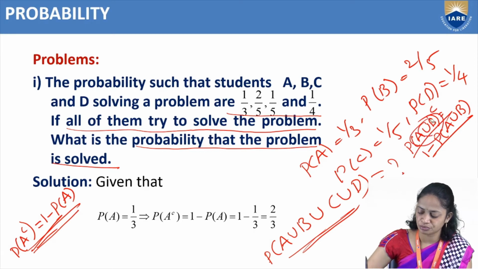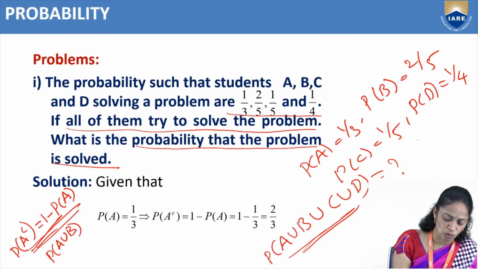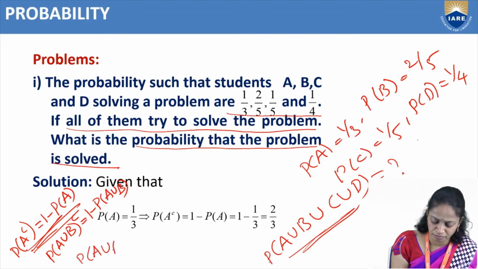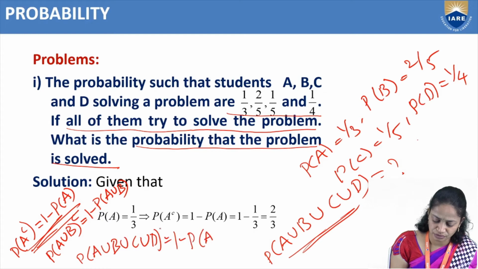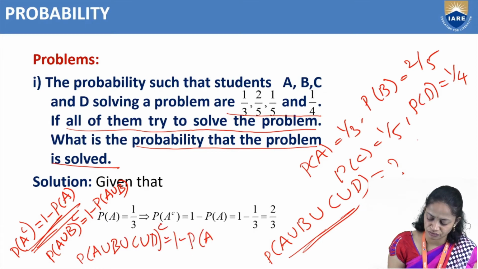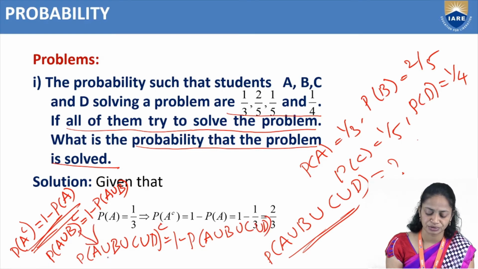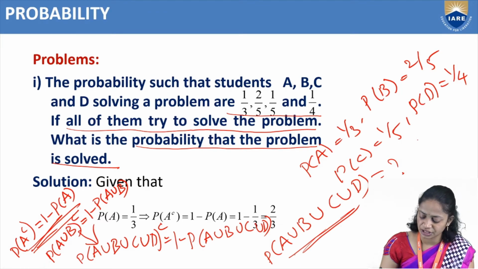So probability of A union B whole complement equal to 1 minus probability of A union B. So from this we can write probability of A union B union C union D whole complement equal to 1 minus probability of A union B union C union D. But we need to find this one, right?